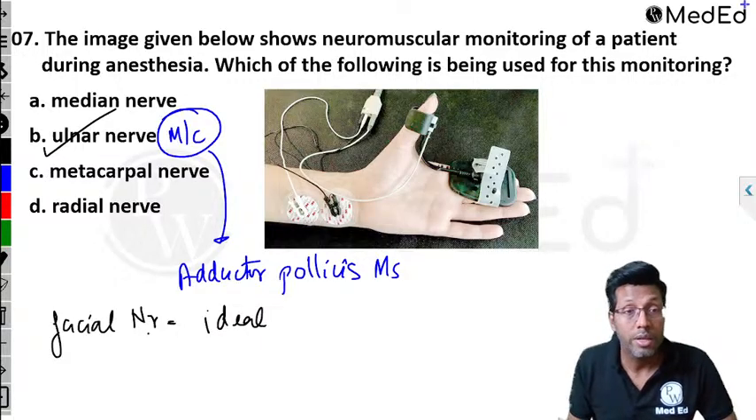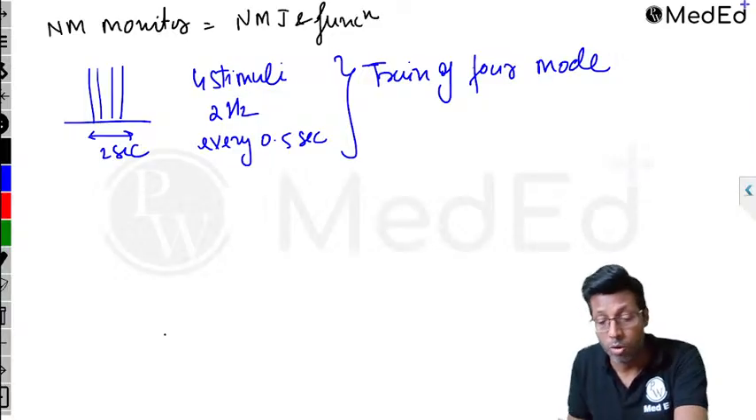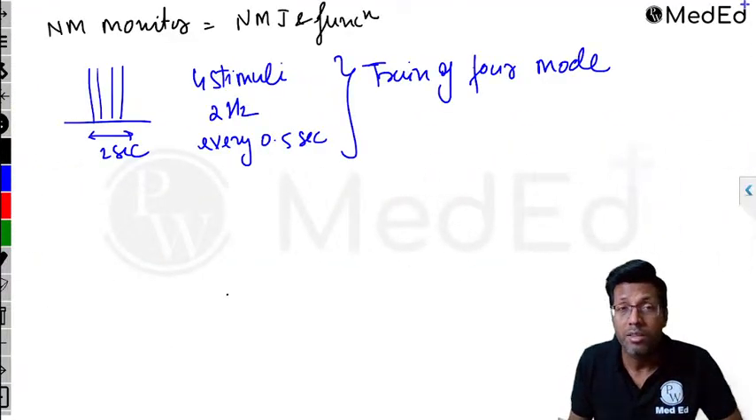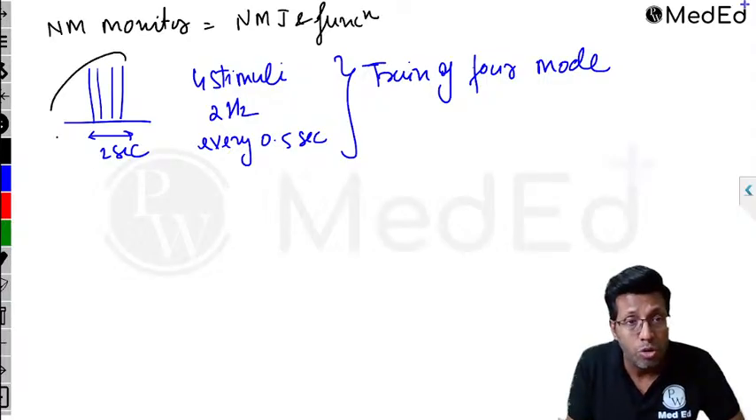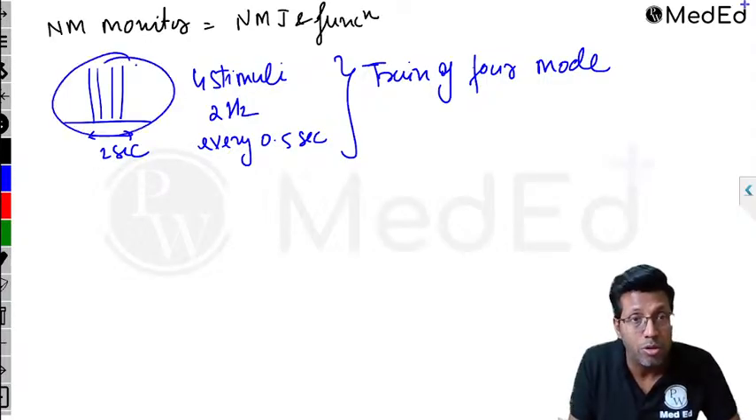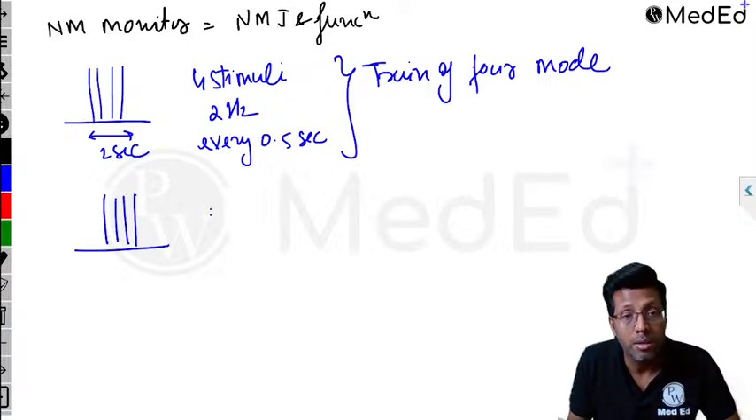Okay, so most common is ulnar nerve, but ideal is facial. As I was saying, you're trying to see the response in the muscle, which is adductor pollicis muscle, by the movement of the thumb. If there is a complete paralysis, whatever stimulus you give, there is no response. If there is no paralysis and I give 4 stimuli, I'm going to get 4 responses. 1, 2, 3, and 4. This is my normal response if there is no paralysis.